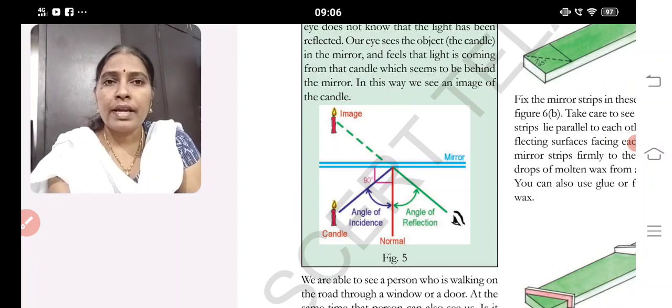And let me remind children, next week, that is from the 21st onwards, you have your FAs, and your portion is the third lesson, Animal Fiber. The third lesson is important. I'll post in the group also. Prepare well and read all the question answers. I'm going to give some questions from the middle of the lesson also. Prepare well for that, children. Okay.